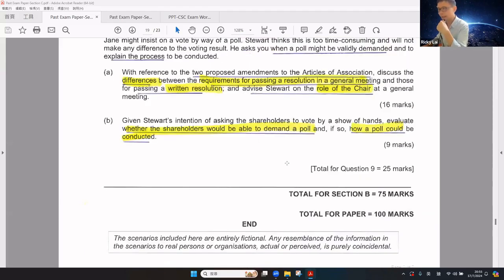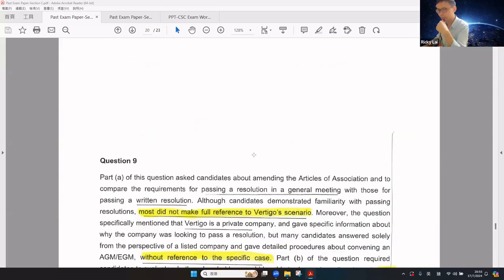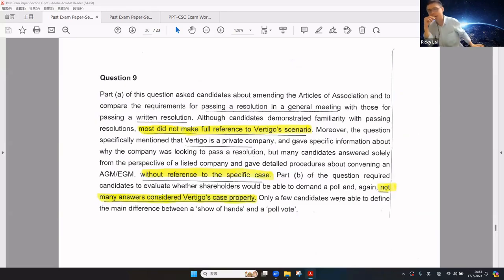Okay, so let's take a look. There is a lot of background information from the case. Here is the comment from the examiner. Part A asks you about amendment of articles and to compare passing a resolution in a meeting and passing a written resolution. Although some students are familiar with passing resolutions, they did not make full reference to the scenario. In particular, the company is a private company.